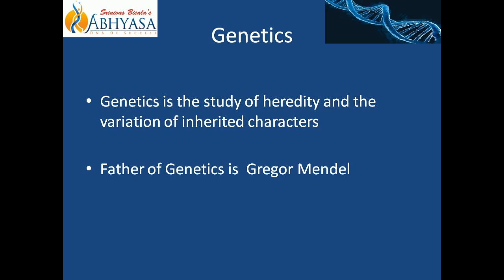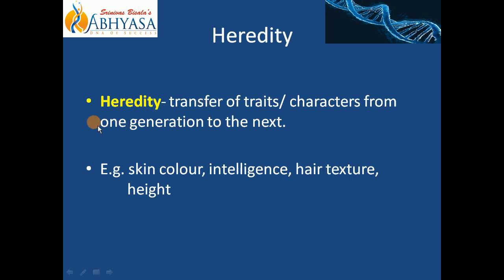So when we were discussing the definition of genetics, you encountered the terms heredity and variation. So we must know what is this heredity and variation. First we will start with heredity. What is heredity?